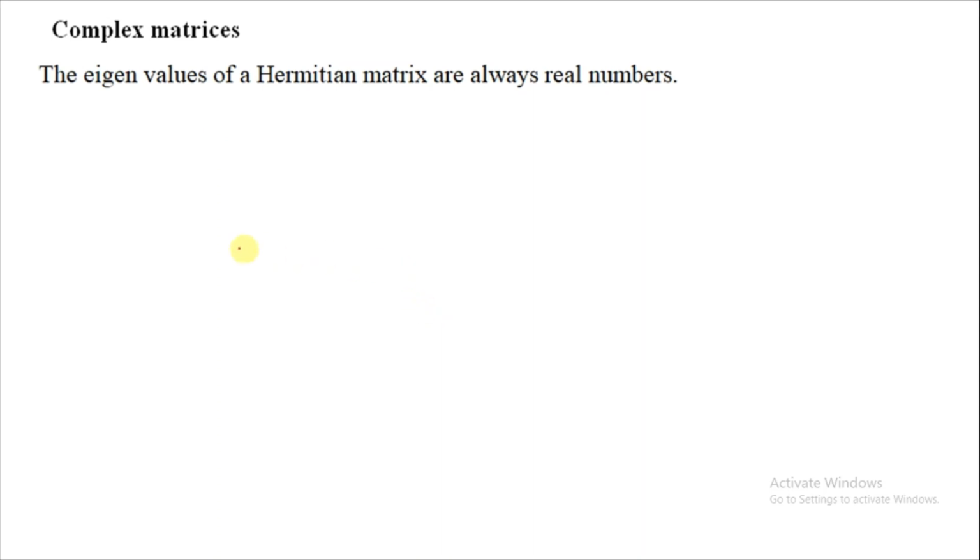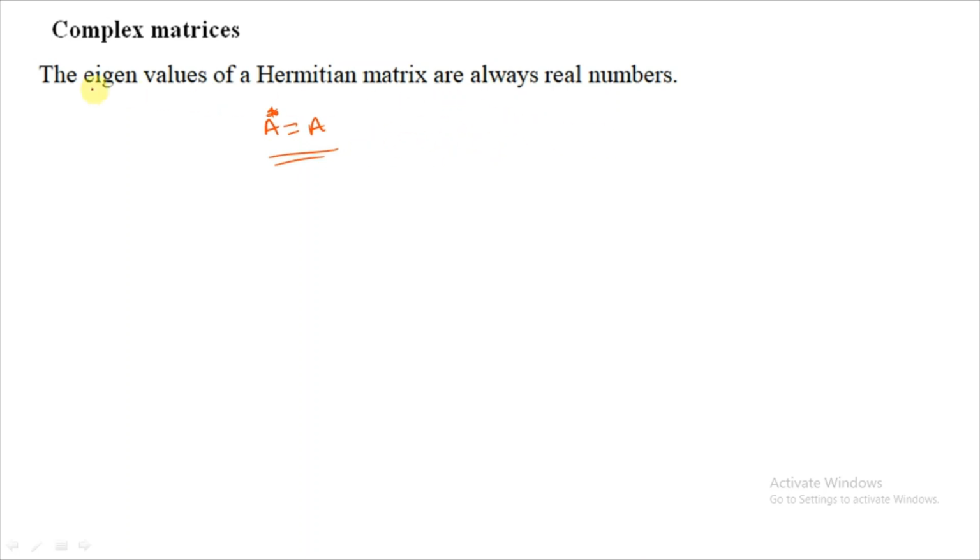Now complex matrices. We already discussed complex matrices. Three types of complex matrices: Hermitian, skew Hermitian, and unitary matrix. We'll see first the Hermitian matrix. The eigenvalues of a Hermitian matrix are always real numbers. Same proof. Hermitian matrix means we know A star equal to A. Now we go for the proof.